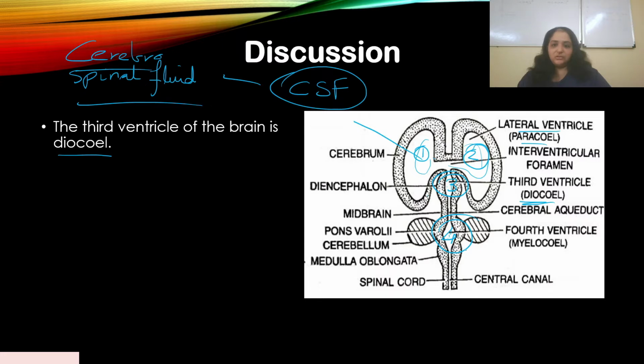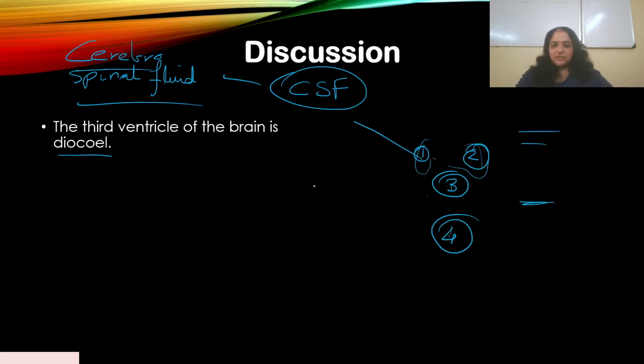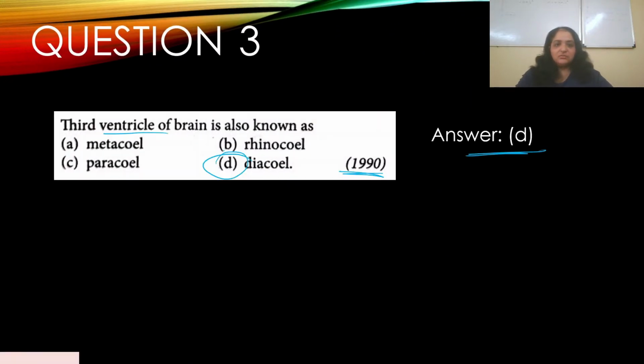So I would suggest you remember these names, in case a question like that does appear in the exam. But this is a very old question, 1990. Unfortunately, this information is not there in NCERT, so I don't know if it will appear in NEET or not. But for the sake of the exam, and if you would like to study, I would suggest you note down the names of the ventricles. Clear? If you go back to our question, the third ventricle of the brain is known as diacele.